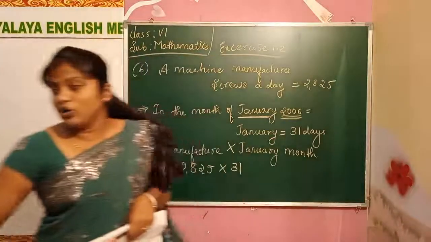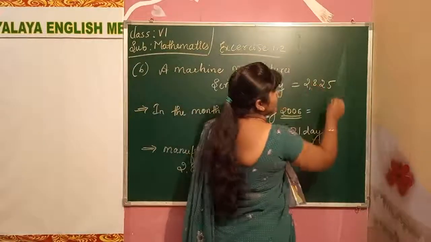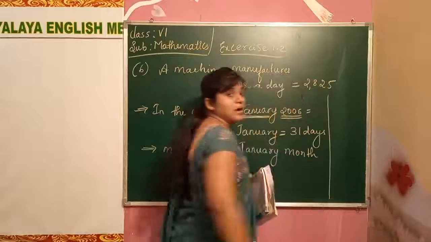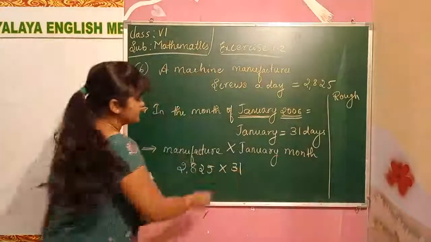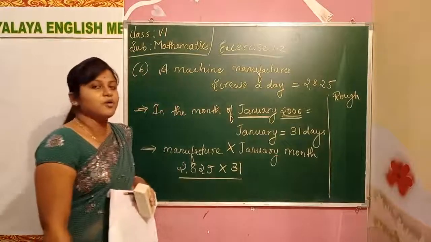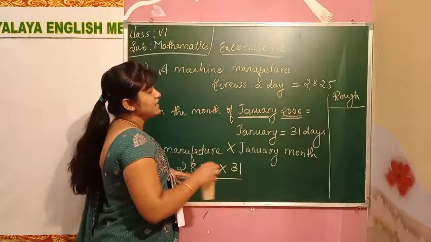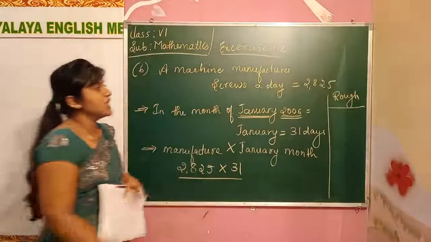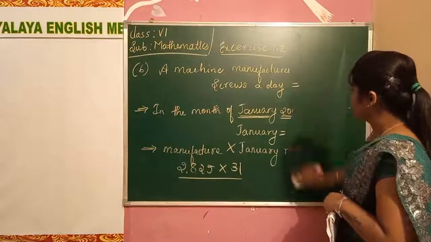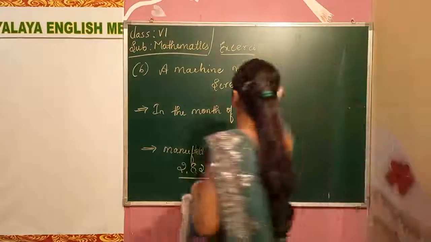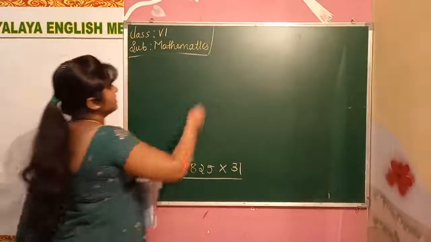I told you how to make a rough part. In your classwork you have to make one rough part. Whatever calculation there will be, you have to do there. These all problems you have to solve roughly with pencil. If you want, use pencil and solve. Copy this all, children. We'll calculate the next part. Next, multiplying these two. Okay, we'll start multiplying now.